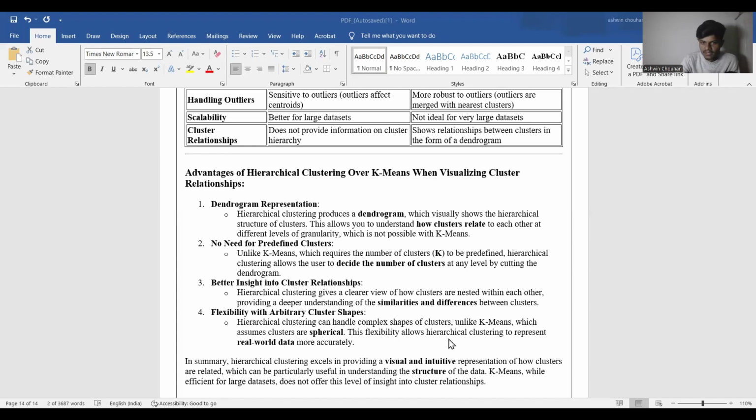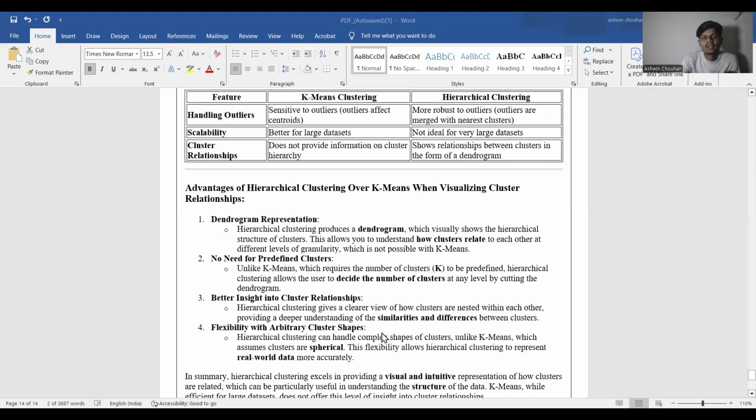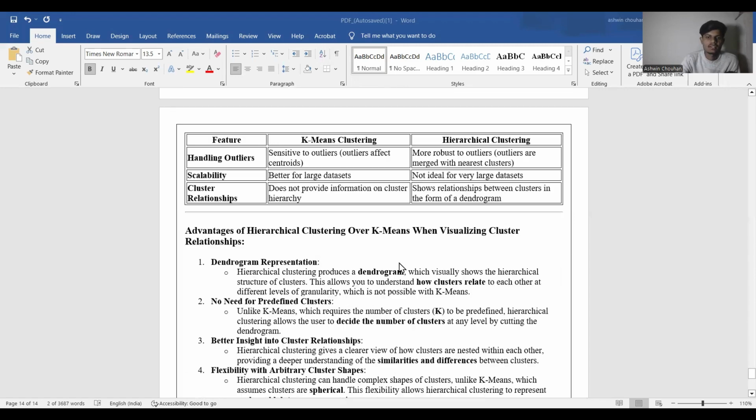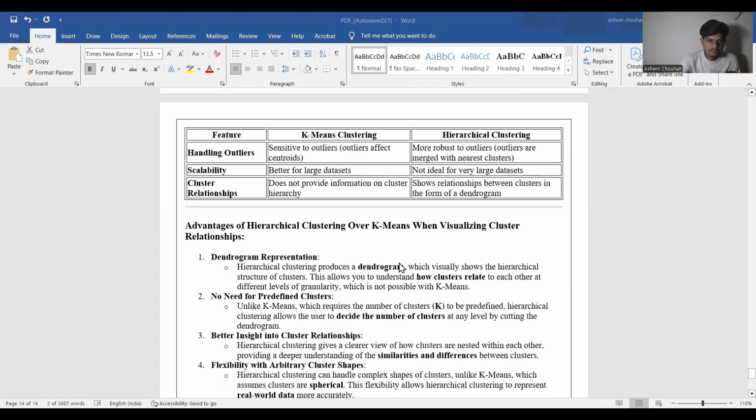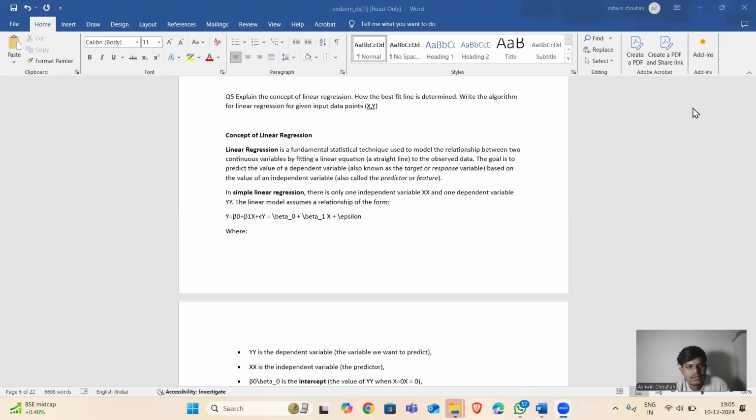This flexibility allows hierarchical clustering to represent real-world data more accurately. So this is the advantage of hierarchical clustering over k-means clustering. So this is all about our question number 4. Now, let's discuss our question number 5.